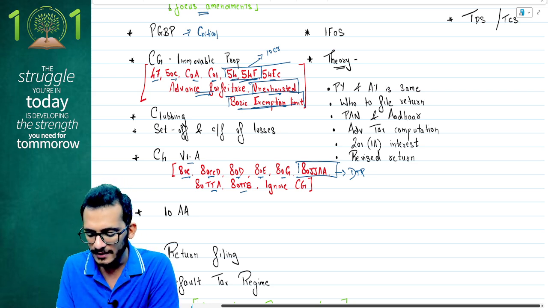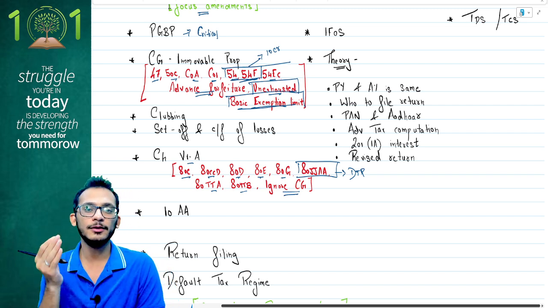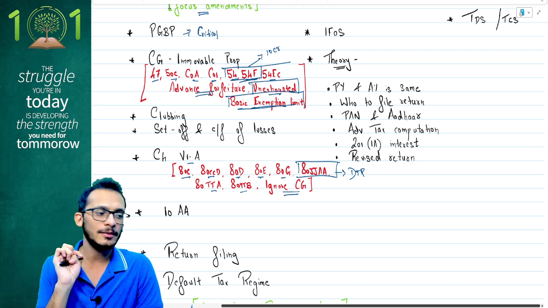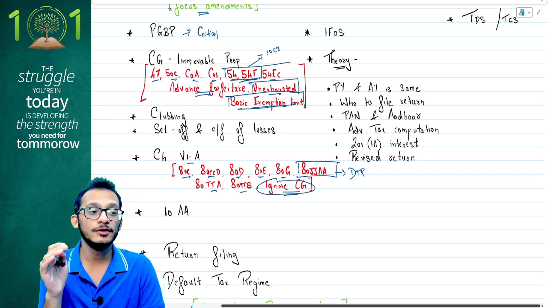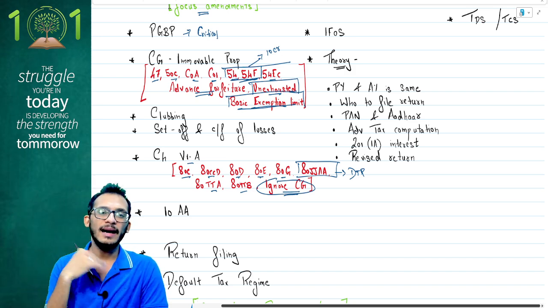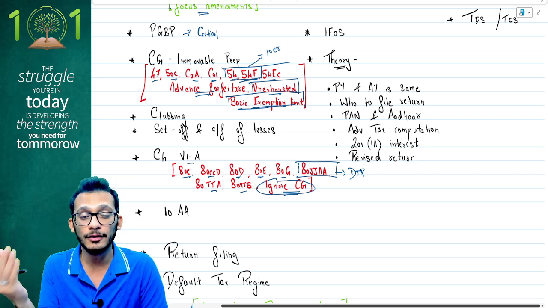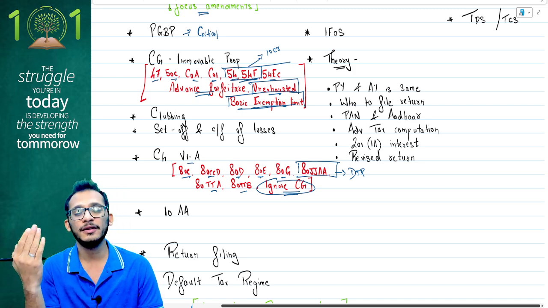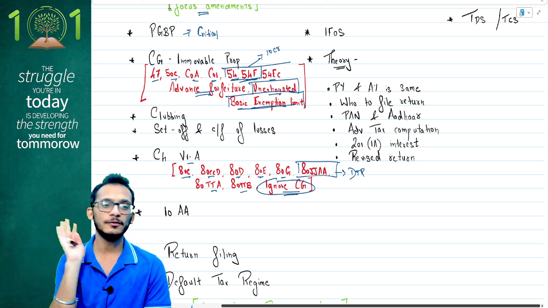And the last thing: while it is given here, when I say ignore CG, I don't mean ignore CG. I mean that when you're doing Chapter 6A, you don't do Chapter 6A on capital gains. This part of the question came in September MCQs, which people chose to miss out, and they lost marks. This is what I feel are the important sections from Chapter 6A. If you have not gone through the chapter at all, these are the sections I would ask you to focus upon. If you've gone through the chapter and you're comfortable with every other section, good for you. But from an exam perspective, please focus on this.